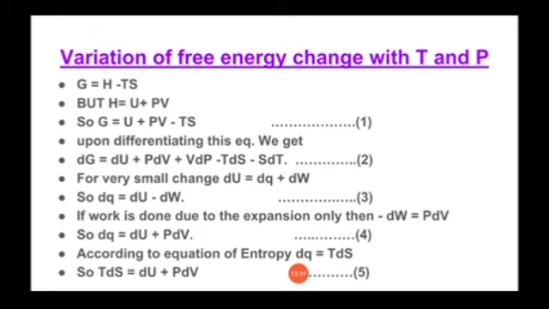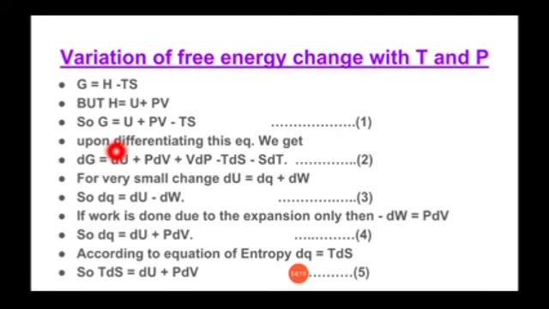Now we know the equation of free energy, that is G is equal to H minus TS. In that equation, H is enthalpy, T is temperature in Kelvin, and S is entropy. But we know that enthalpy H is given by U plus PV, where U is internal energy, P is pressure, and V is volume. So substituting this value of H in the above equation, it becomes G is equal to U plus PV minus TS. That will be our equation number 1.